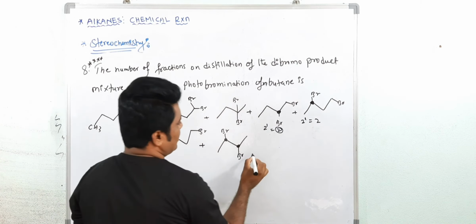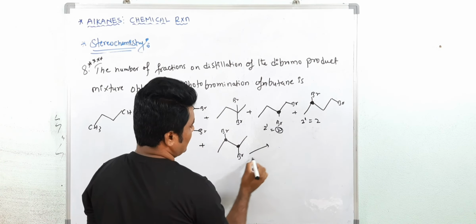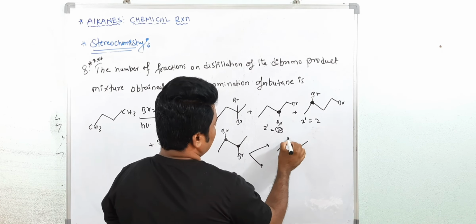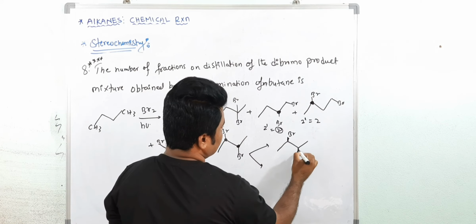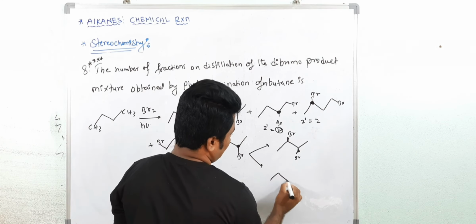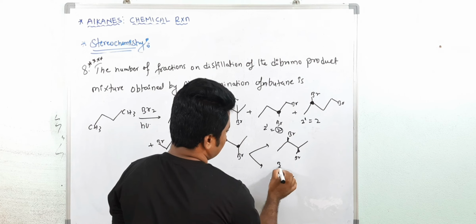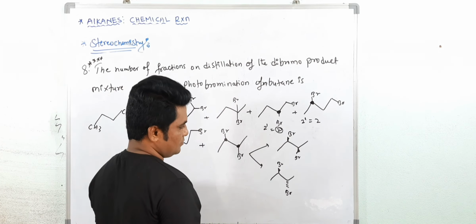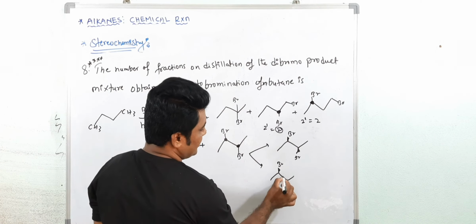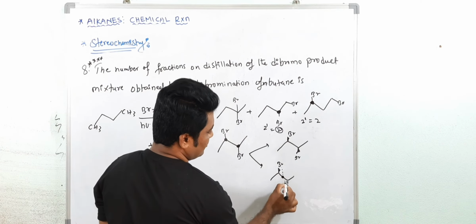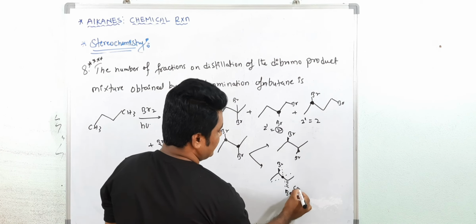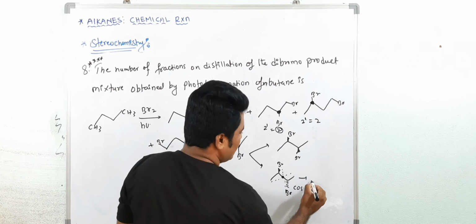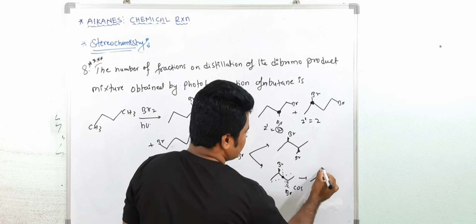How? See, you can write like this. This is above the plane. Here also above the plane. This is cis you can write. One more is trans. Actually this is optically inactive. Are you getting my point? See, here COS there, center of symmetry. Otherwise you can turn this molecule. If you turn like this, you will get like this. CH3.